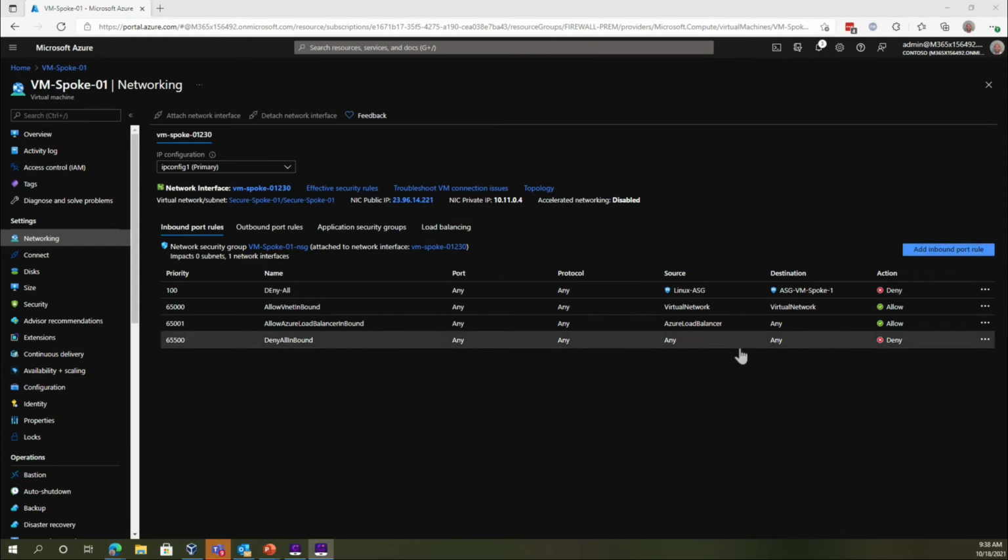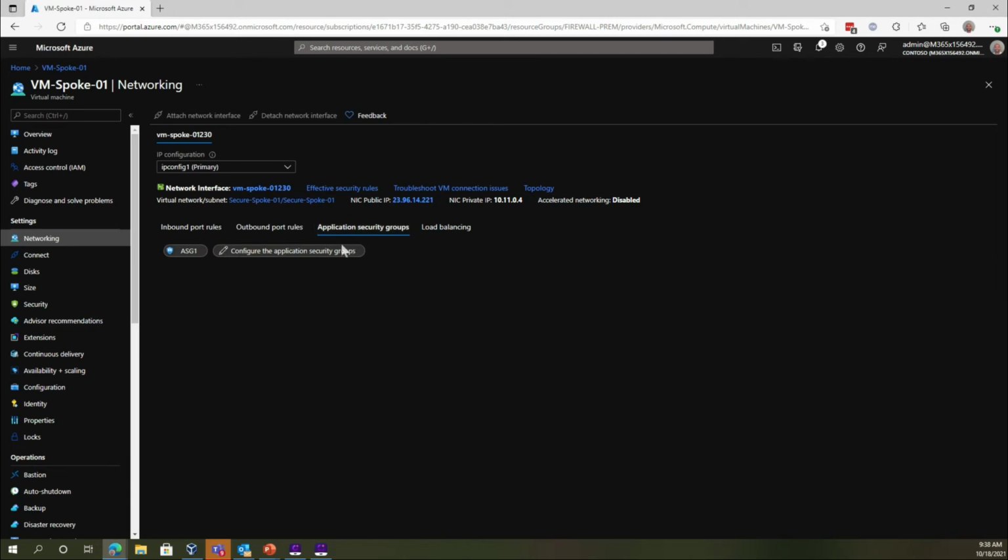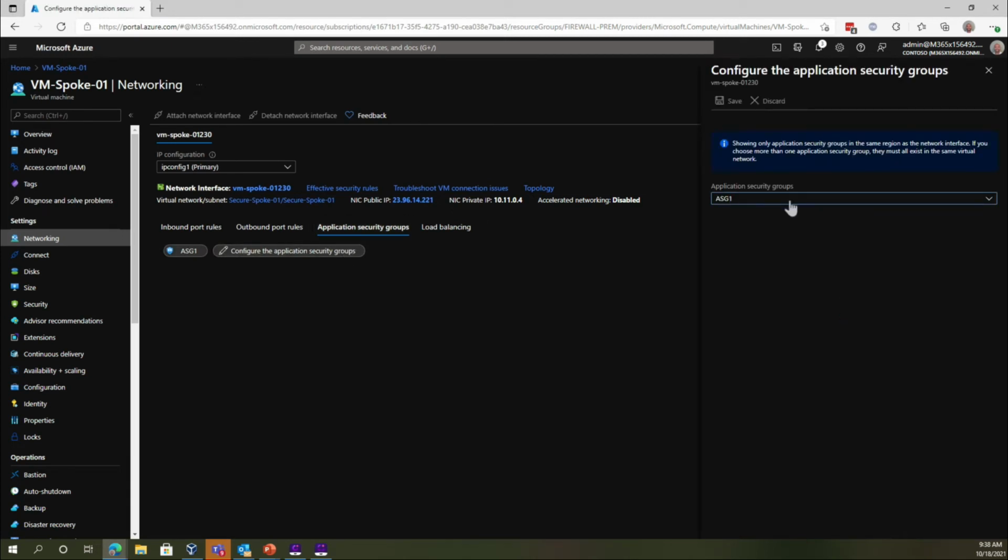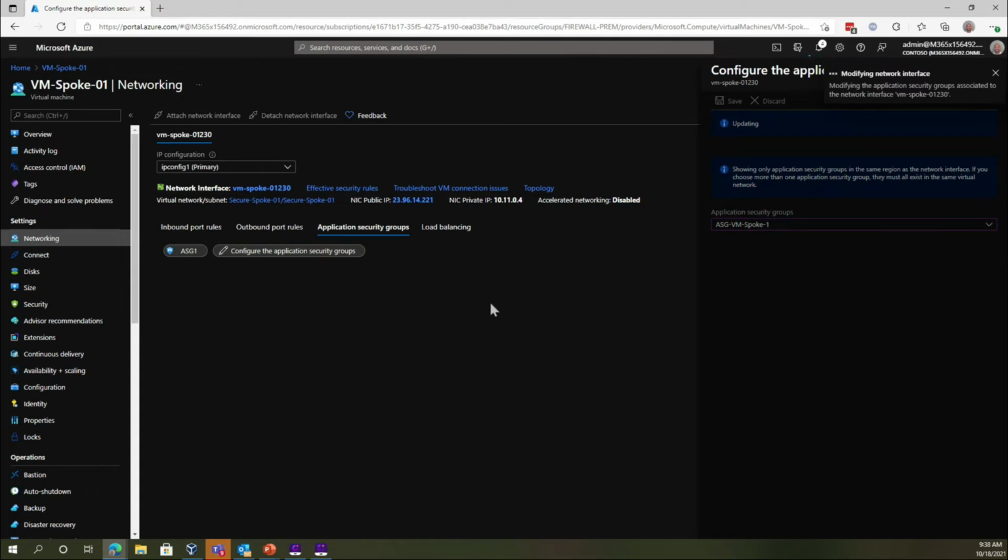All right, so now let's go ahead and change our application security groups. Let's click on configure the application security groups. I'm going to change this one. I'm going to remove this one. You can have multiple, but I'm going to just choose the ASG VM spoke 1 just to keep it simple. And I'm going to update this configuration.